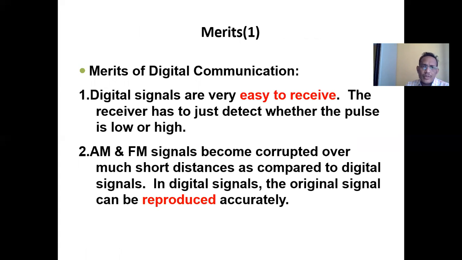The major difference between analog and digital communication is that in analog, you are sending your information in terms of your analog signal. In digital communication, you are sending your information in terms of digital pulses, either 0 or 1. As you are sending your information in terms of 0 or 1, digital communication is more secure as compared to your analog modulation techniques. This is a very important advantage of digital communication.